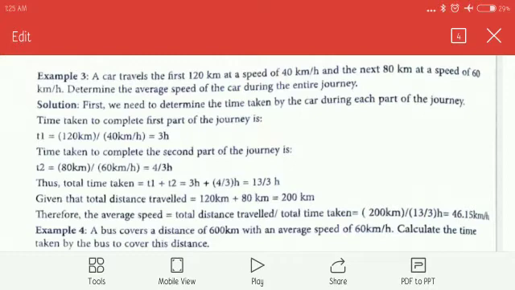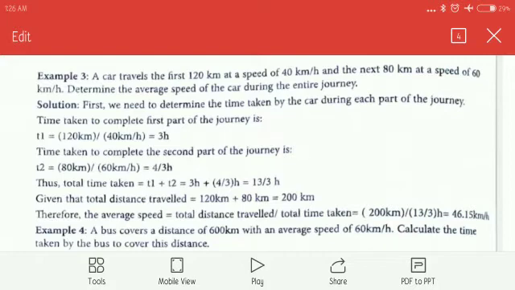In the second part of the journey, distance is 80 km and speed is 60 km per hour. So time is equal to distance divided by speed. So 80 divided by 60 comes to 4/3 hour.